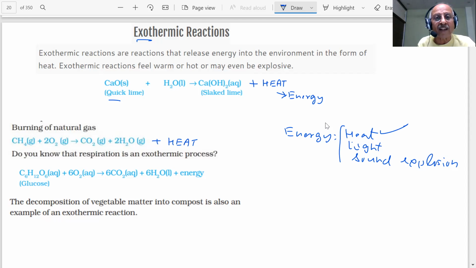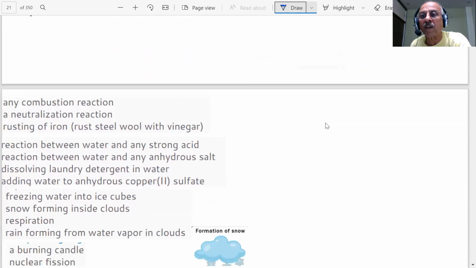Similarly, what is respiration, students? Is respiration an exothermic process? The answer is yes. What happens when you inhale oxygen? The oxygen reacts with the glucose and it produces, students, carbon dioxide, water, and energy is liberated. The decomposition of vegetable matter into compost is also an example of exothermic reaction. These are all examples of exothermic reactions.